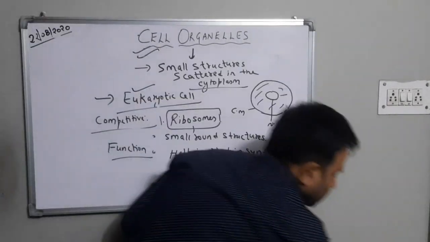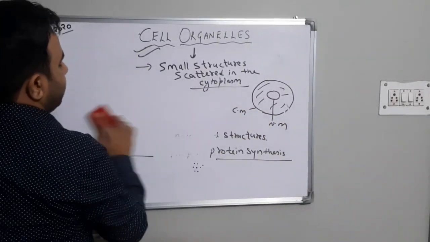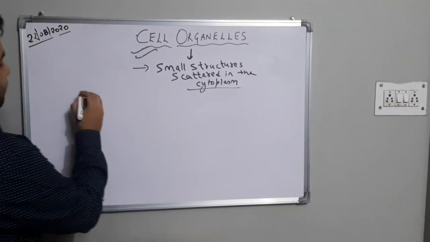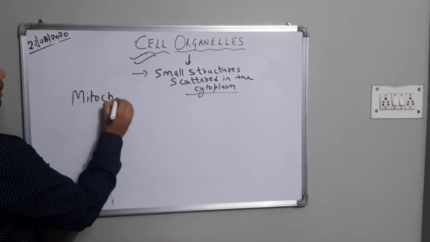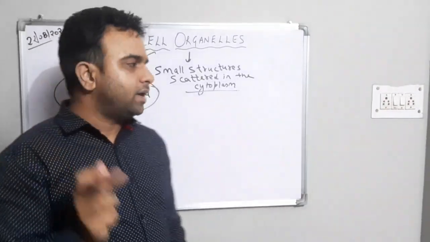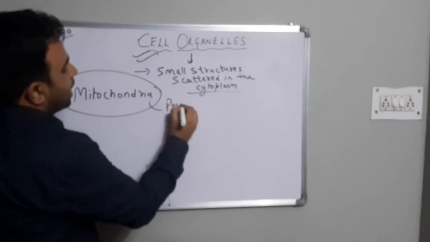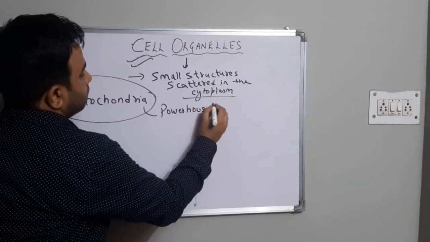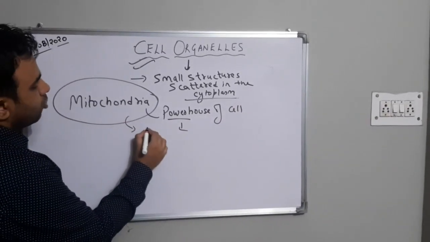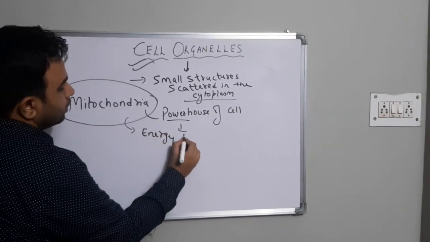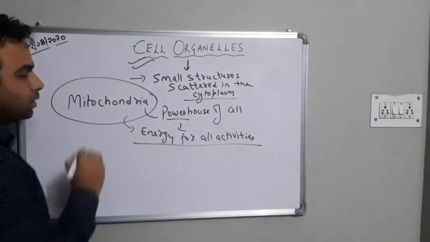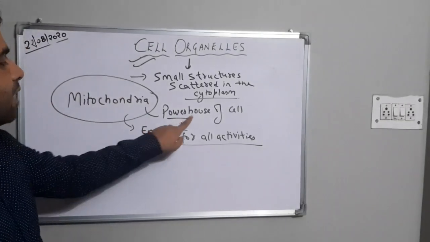Okay. Now the next cell organelle which we will study is mitochondria. The first point that will strike your mind about mitochondria is that it is the powerhouse of the cell. Power means energy. So that means mitochondria provide energy for all activities to be performed by the cell. Thus it is known as powerhouse of the cell.